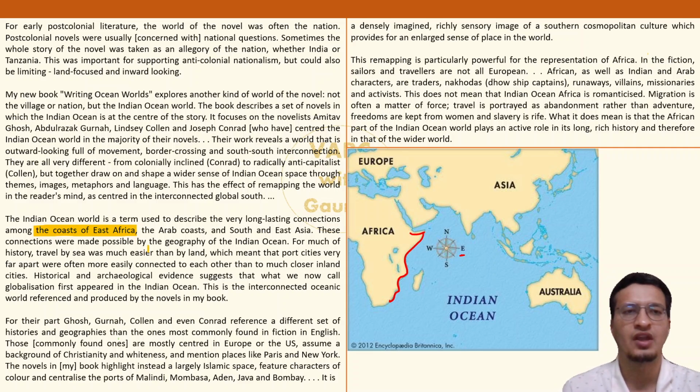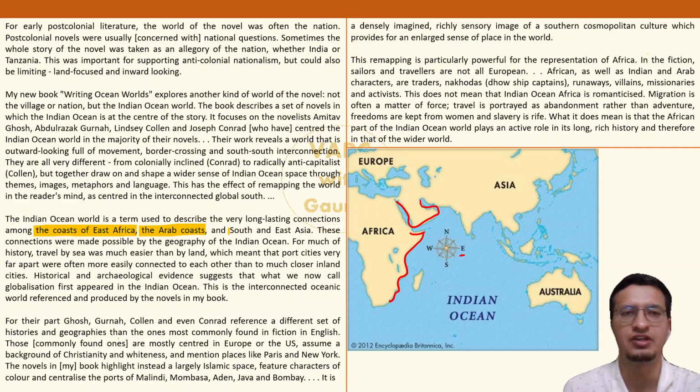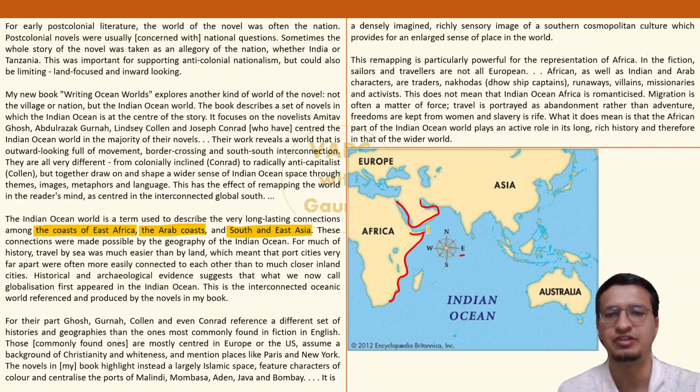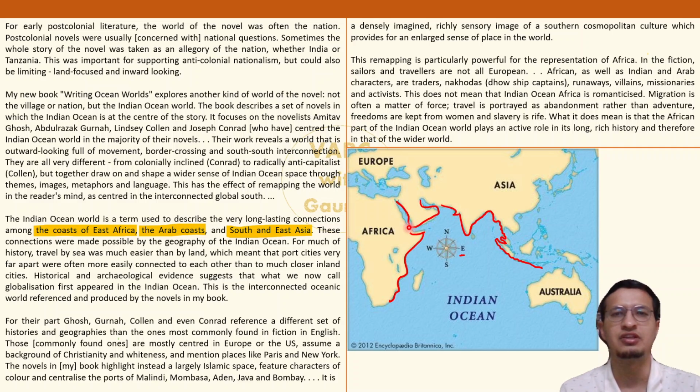What else? The Arab coasts. So what are the Arab coasts? The Arabian Peninsula is this one. And what else do we have given over here? South and East Asia. This should be fairly easy to understand. This is nothing but this entire area. We have the Indian Peninsula, of course, happening over here. Then East Asia. Then we also have a lot of Indonesia happening and so on. Done. So all in all, this area which I have highlighted, this is the massive ocean, and we have very important coastal regions over here. Around that, the entire discussion is happening.